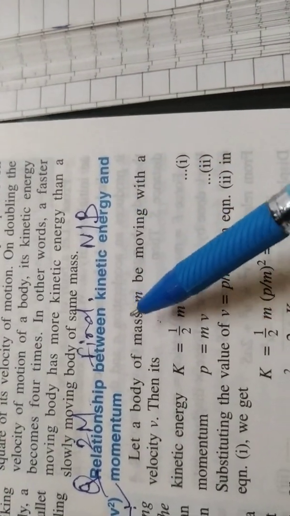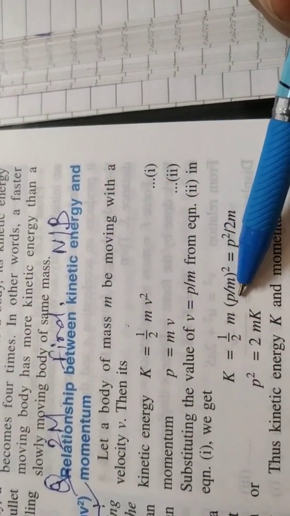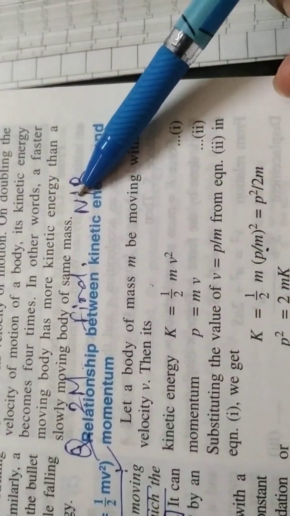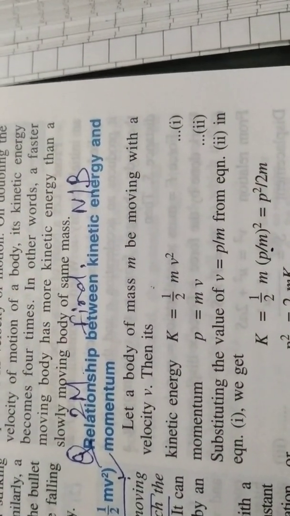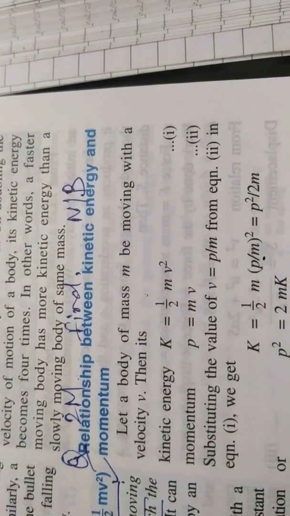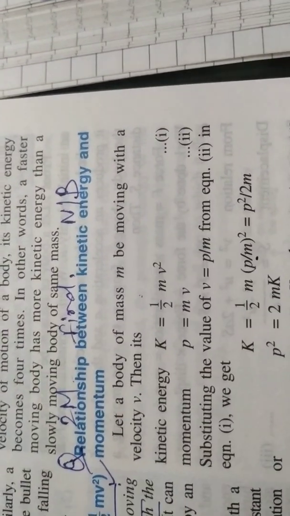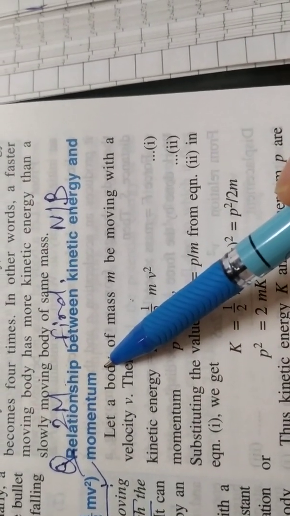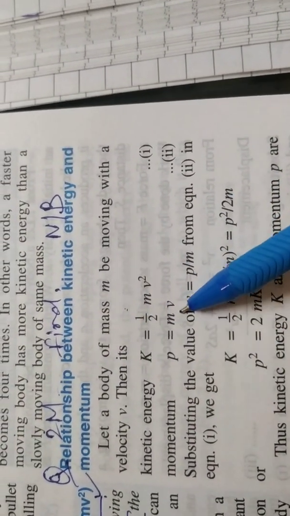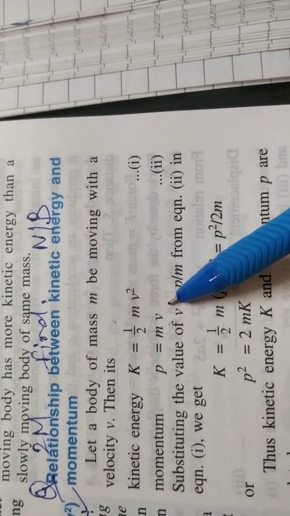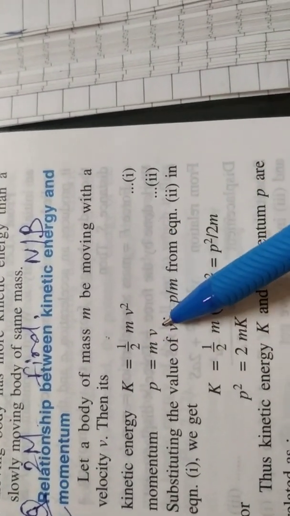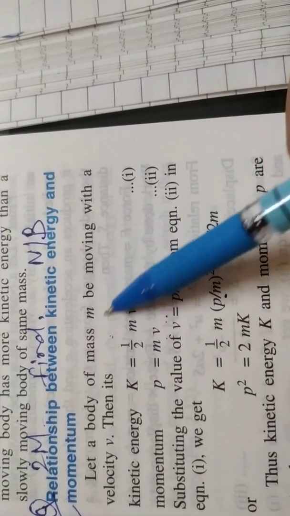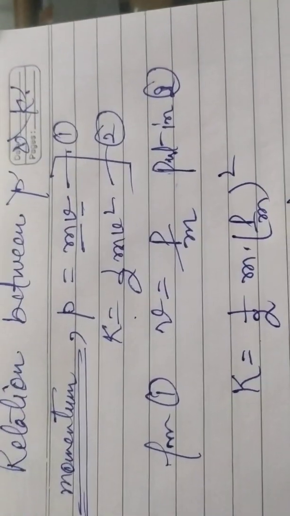Bache, next again a relationship has to be derived. It can be asked in 2 marks, 1 mark, or even 3 marks questions. So you may be asked to find out the relation between kinetic energy and momentum. It is momentum, not moment. So what is momentum? It is a product of mass and velocity. And again we have mass and velocity in the formula for kinetic energy, that is half mv square. So let's find out a relation between the two.